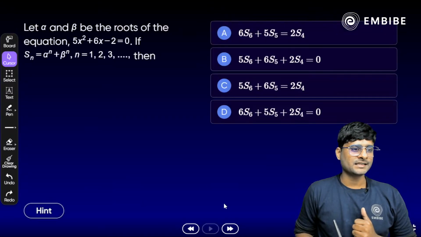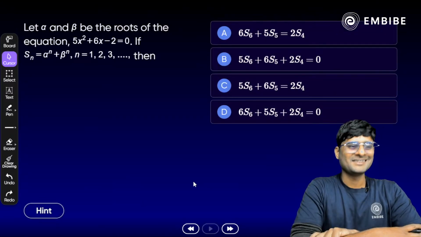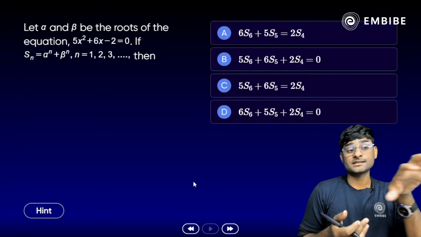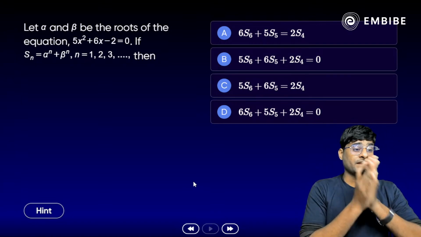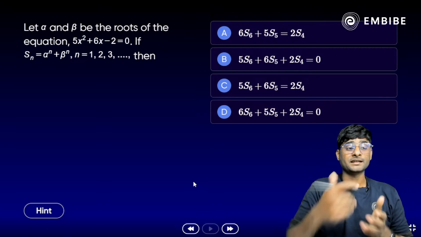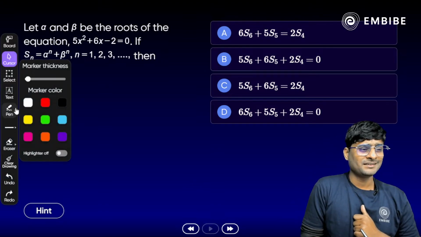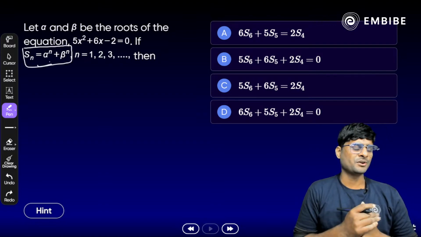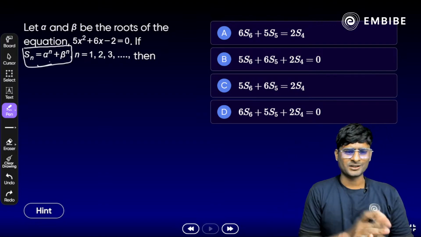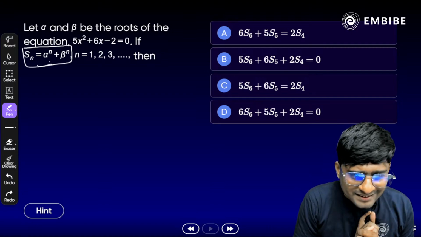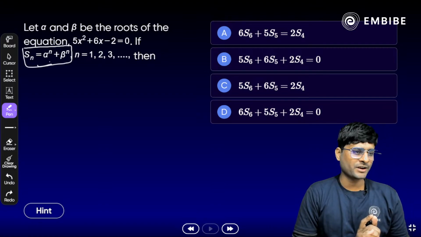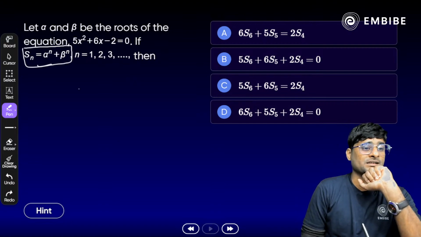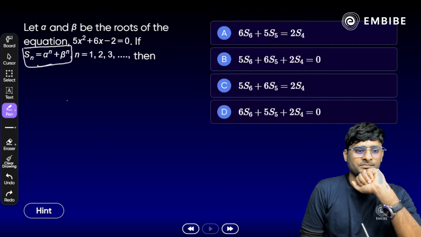Okay, focus on the next part, the next question again. Same concept, you have to apply. Let alpha and beta be the roots of the equation 5x square plus 6x minus 2 is equal to 0. If Sn is equal to alpha raised to power n plus beta raised to power n, you have to just simply focus on the question here. You can directly identify it. Yes, we have to apply the Newton formula where n is 1, 2, 3 and so on. So which relation, which equation is correct here? Take your time. You can do your question very easily.